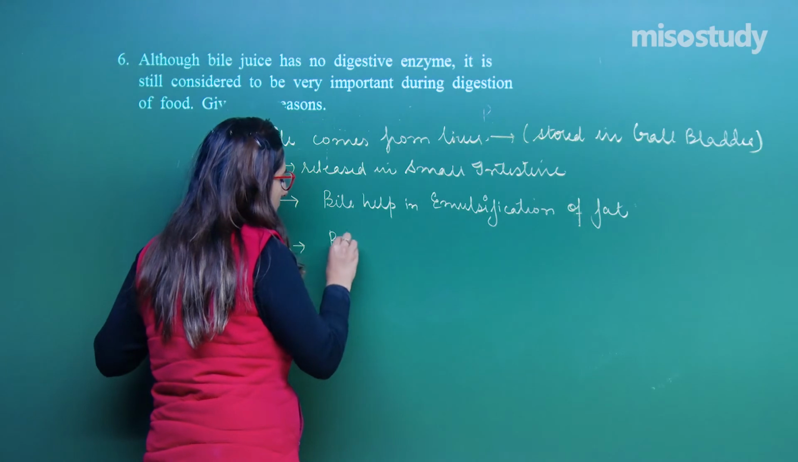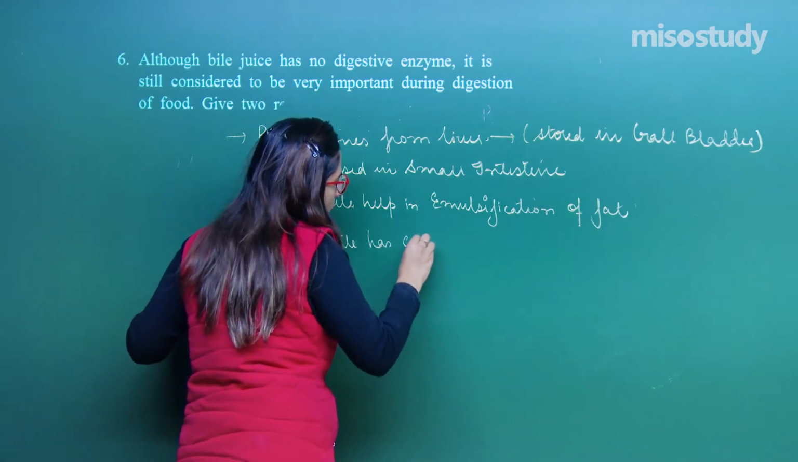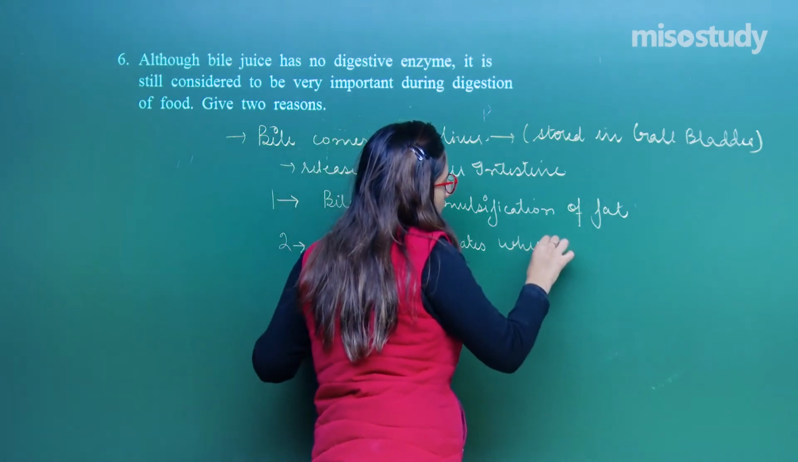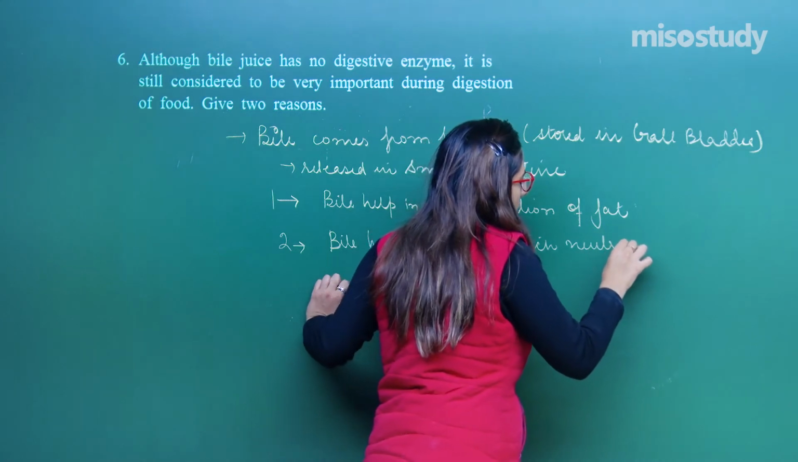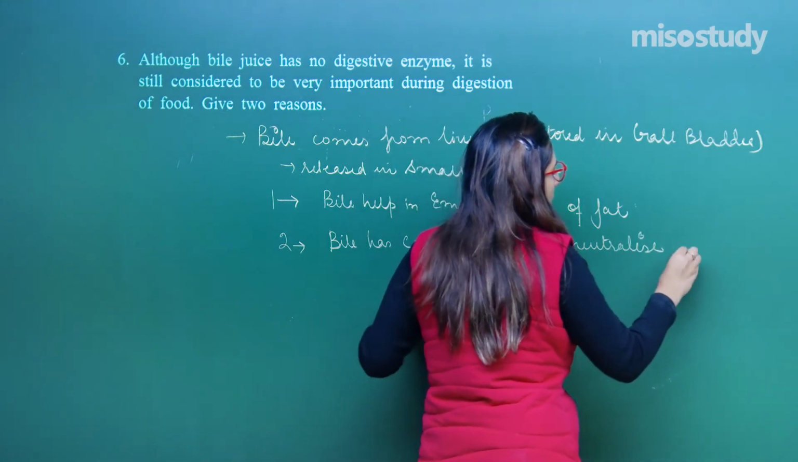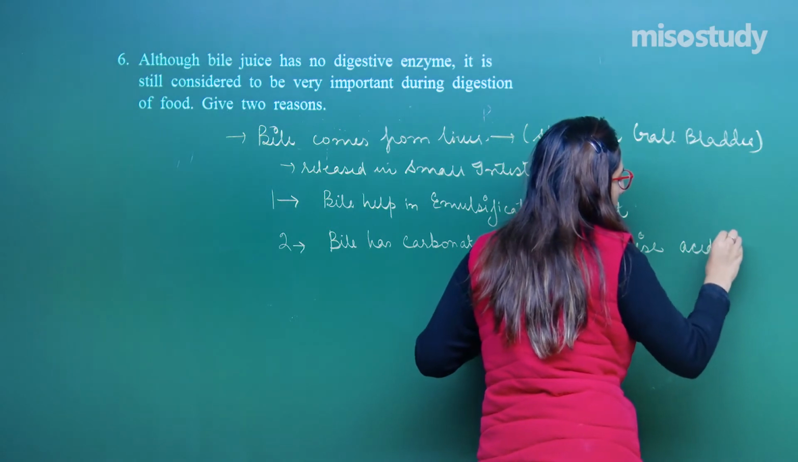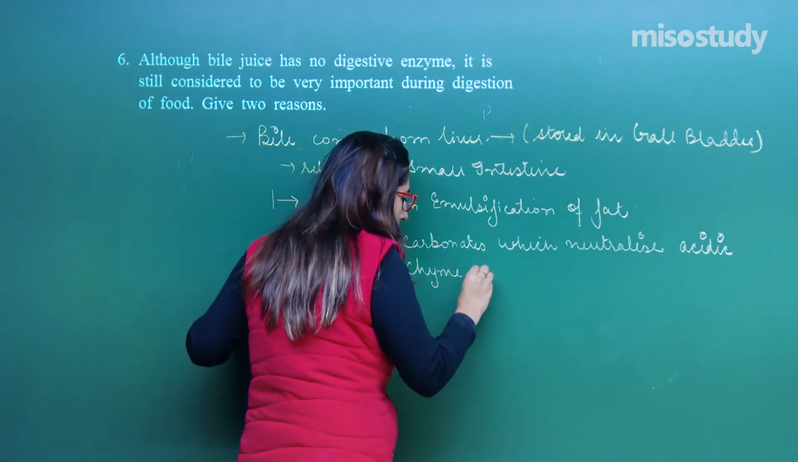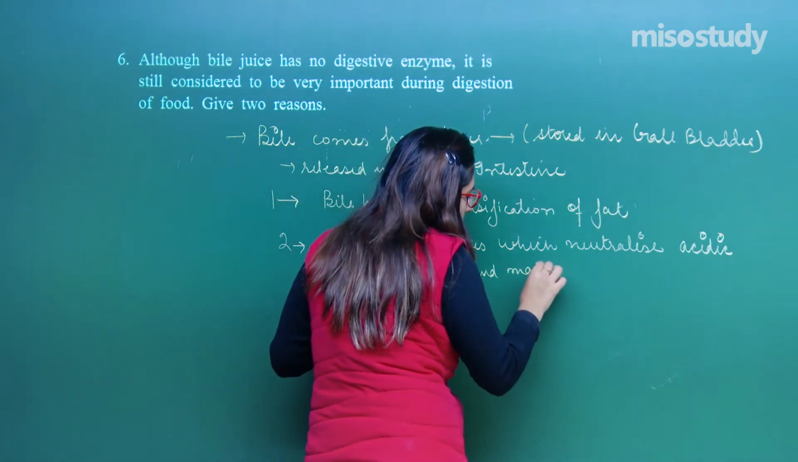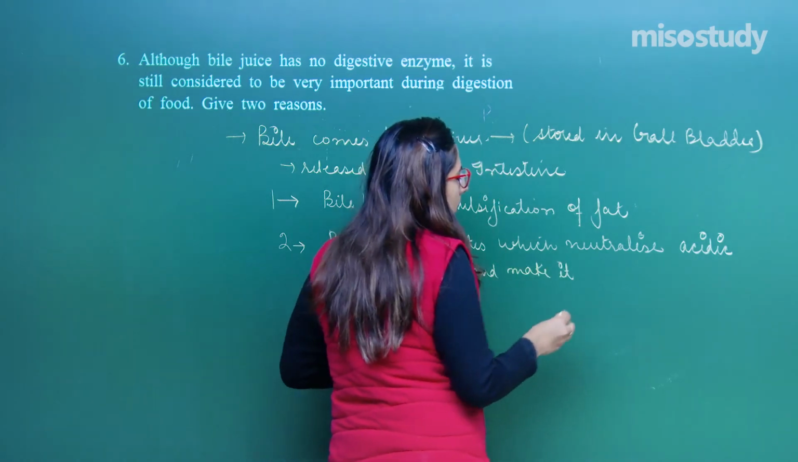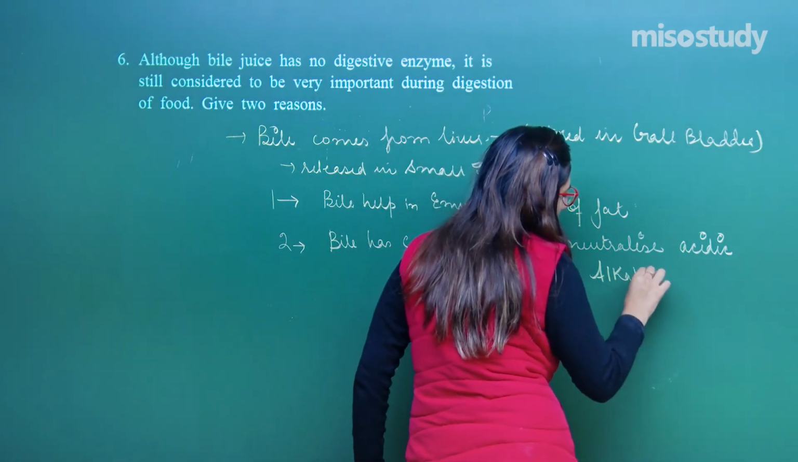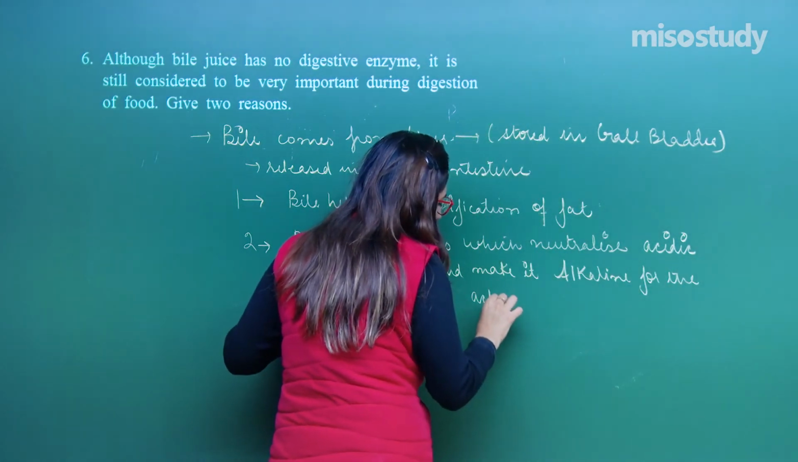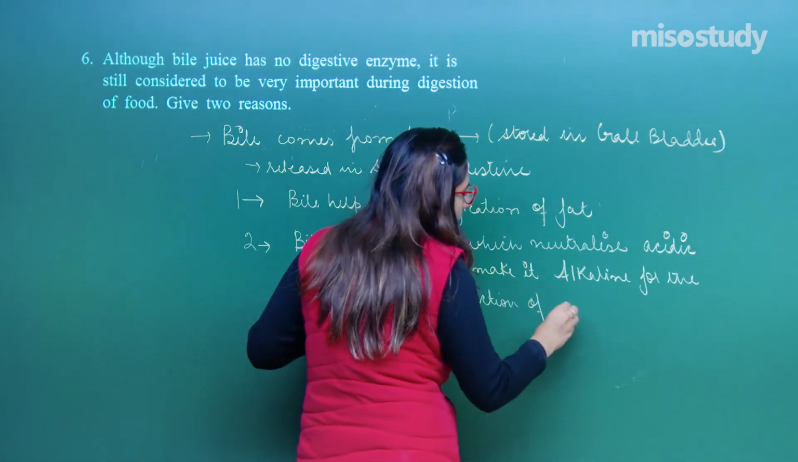So, the second point is, bile has carbonate which neutralizes acidic chyme and makes it alkaline for the action of pancreatic enzymes.